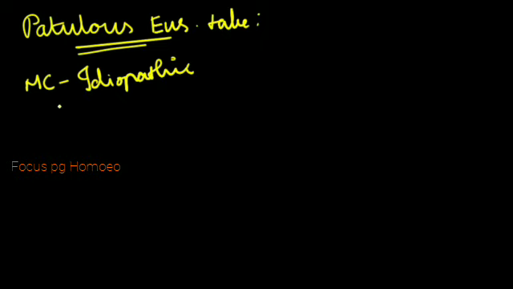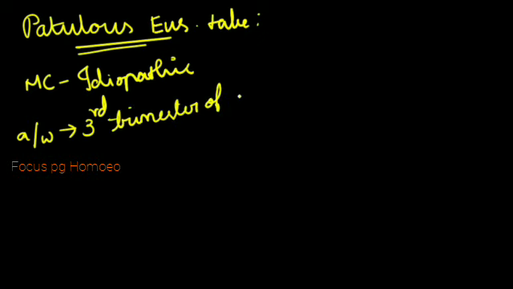And adding to this idiopathy, they had seen some association with the third trimester of pregnancy. It's not exactly the causation, but it is associated with the third trimester of pregnancy.